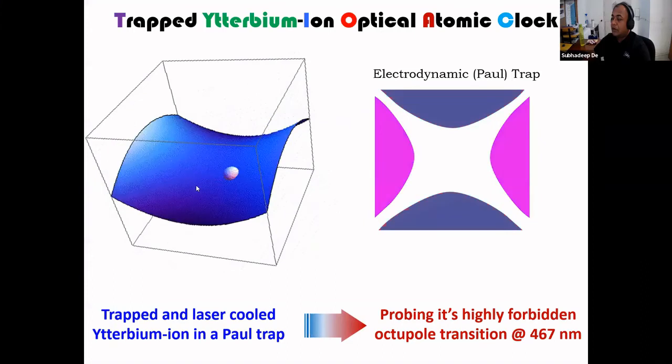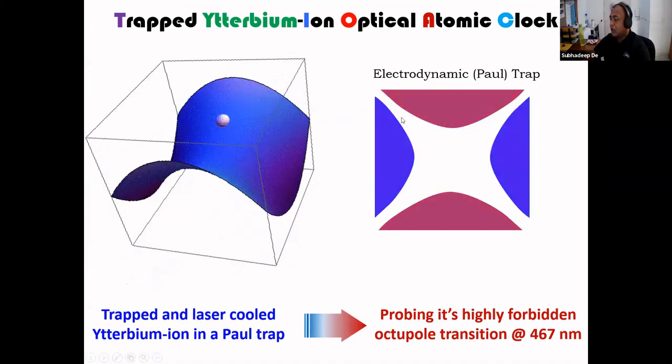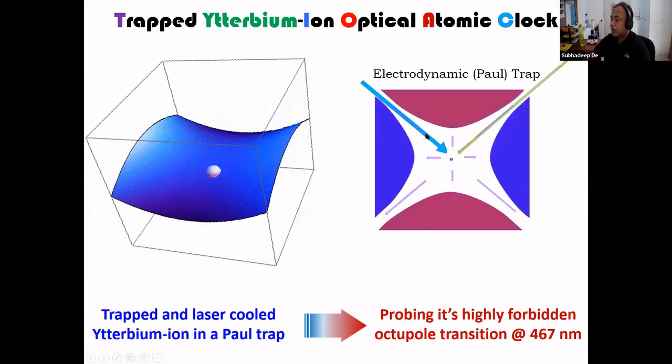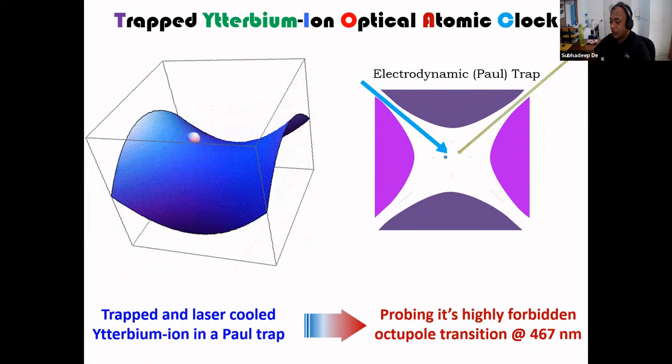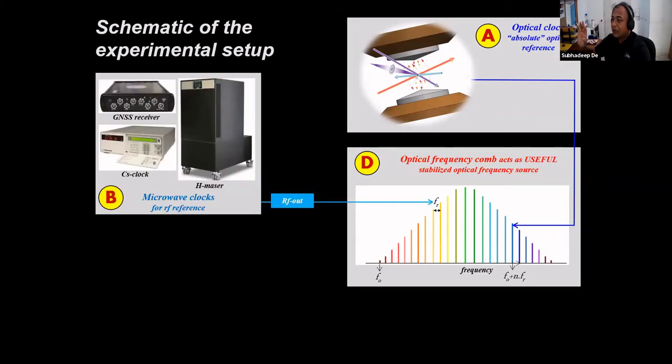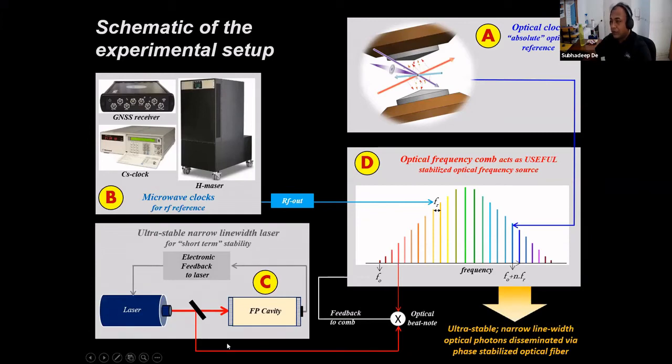So we will be doing the trapped ion clock. The ions will be trapped in an ion trap called a Paul trap. Then it will be laser cooled to microkelvin temperatures, a few tens of microkelvin, and then the clock transition will be probed. This setup will involve the optical clock, then an optical frequency comb, and stabilizing the optical frequency comb to a level of 10 to the power minus 17 or 18 at 1 second. For that, you need a commercial radio frequency atomic clock or GPS signals. And then a reference cavity, that is a very important development.